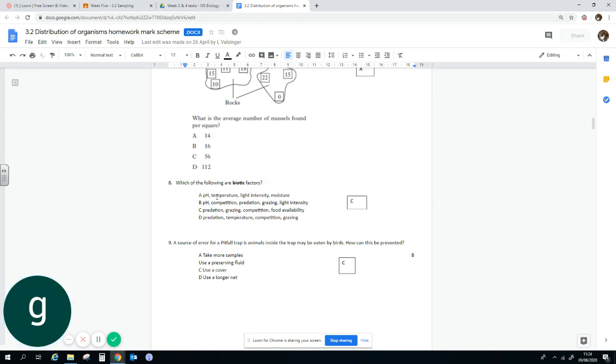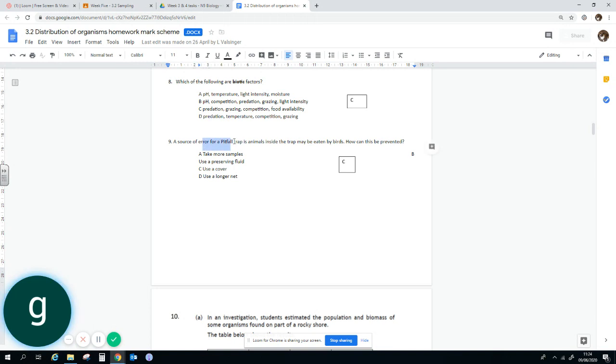Which of the following is a biotic factor? So we're looking for ones that are only caused by living organisms. So pH is wrong, temperature is wrong, light intensity is wrong, moisture is wrong. They're all abiotic. Competition is right, predation is right, grazing intensity is correct. So C. Technically it's grazing intensity, but grazing is fine for this.